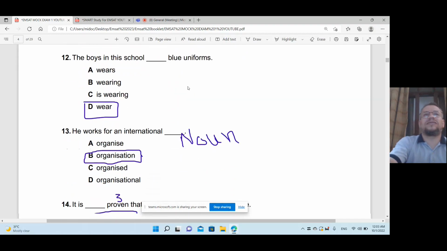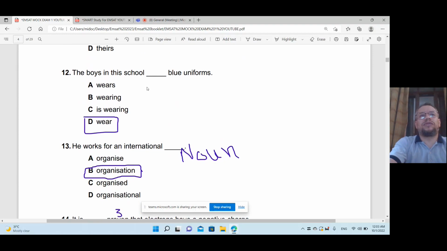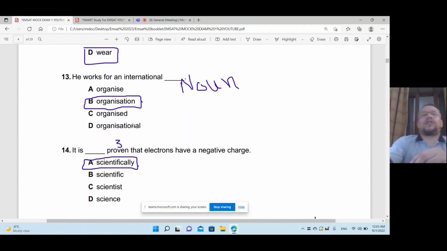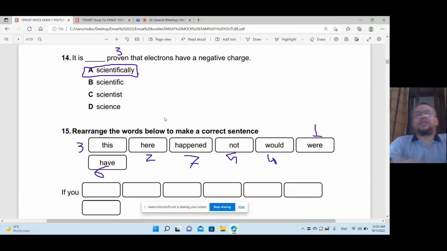That's right. The boys in this school wear blue uniforms. So what is this now? It is a fact. It is a present simple. That's right. He works for an international organization, not "organize". We need a noun here. A noun: organization. International organization or company. That's right.